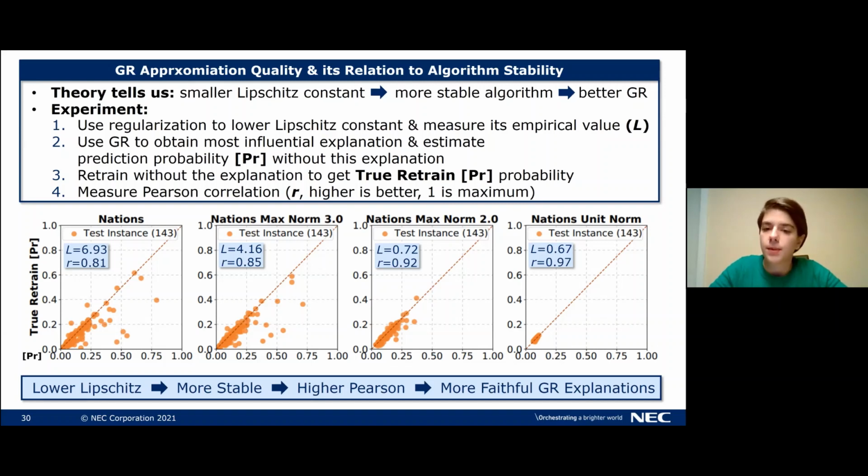If we change the max norm to 2, we see a quite large drop in the empirical Lipschitz value, and again a rise in the Pearson correlation. And finally, we have the last model with the strongest regularization, which is applying the unit norm. And we can see that this leads to the lowest empirical Lipschitz value and a near-perfect Pearson correlation of 0.97. So with this empirical experiment, we could confirm what theory already told us, which is that if we have a lower Lipschitz value, we have a more stable algorithm, which leads to a higher Pearson correlation, and that in turn means we will have more faithful gradient rollback explanations.